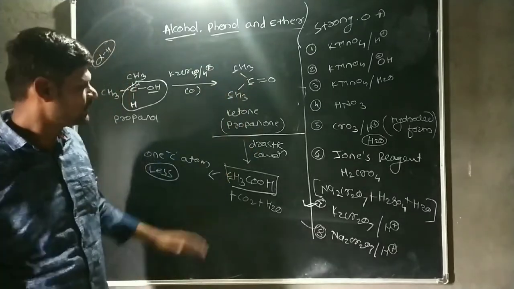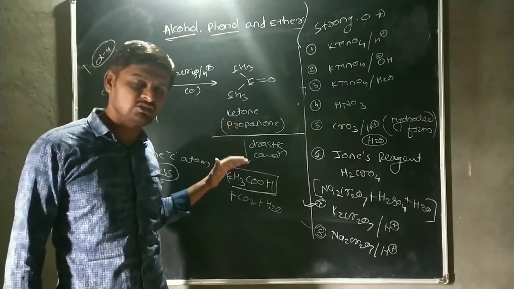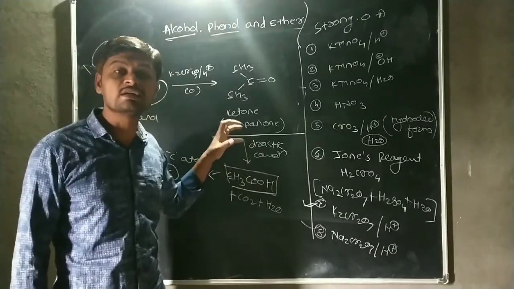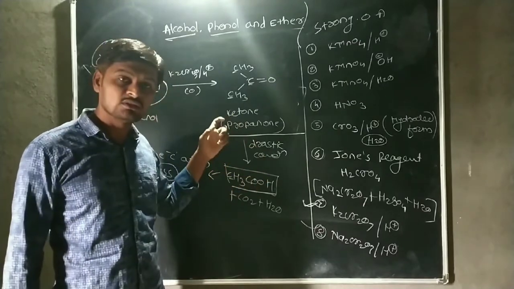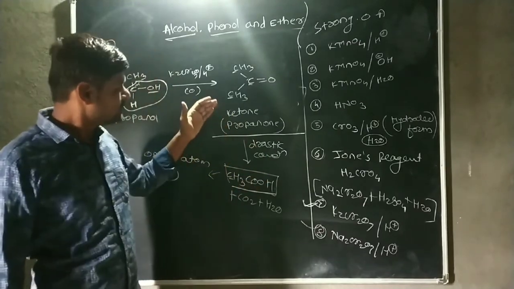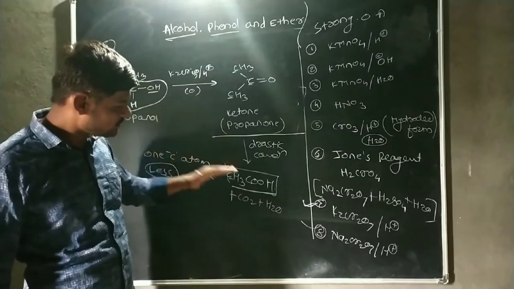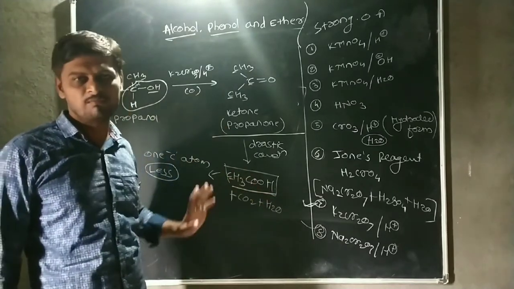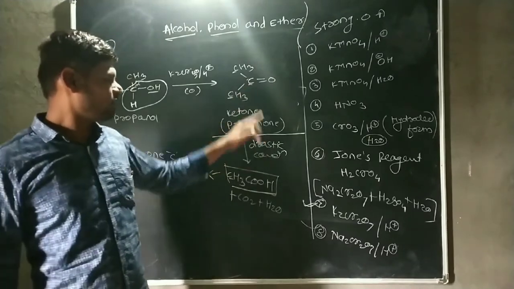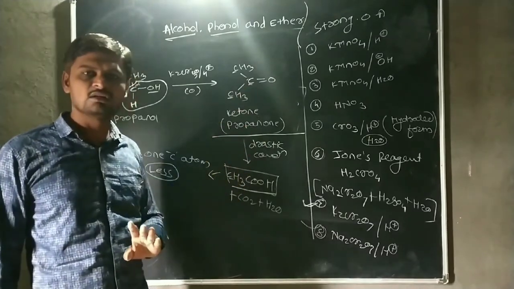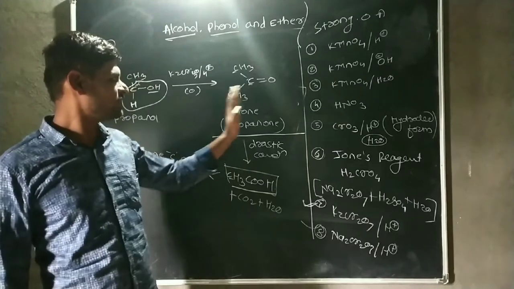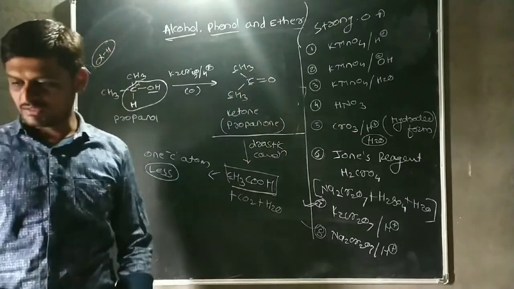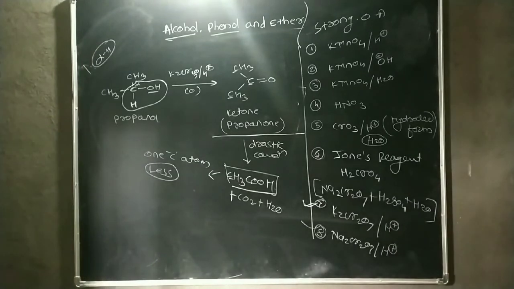But after that, under drastic or critical conditions, the carboxylic acid is also formed. Under normal conditions, carboxylic acid does not form. That means the oxidation reaction stops after preparation of ketone. This is a secondary alcohol.